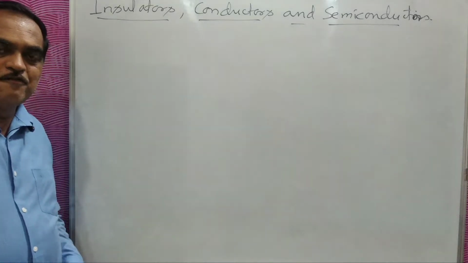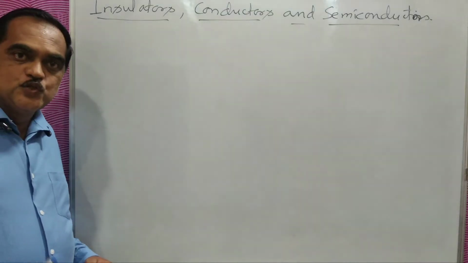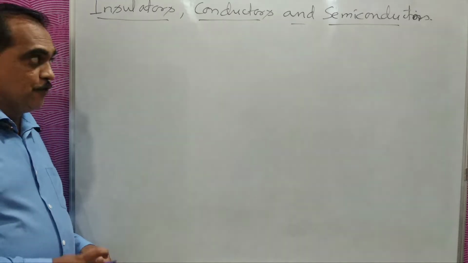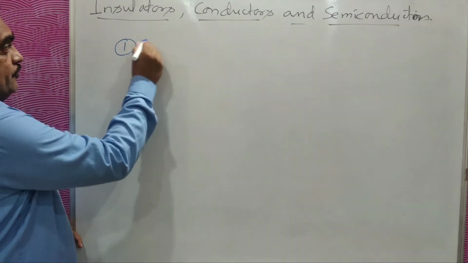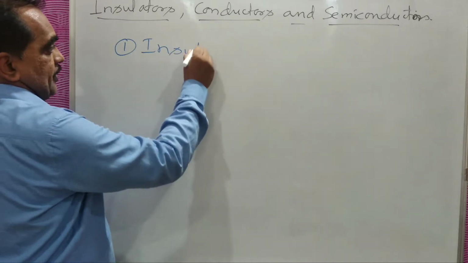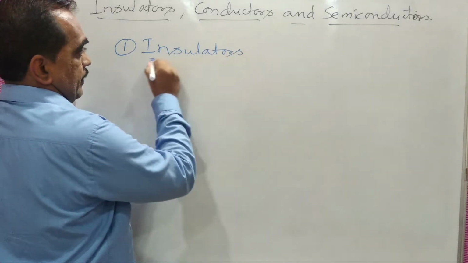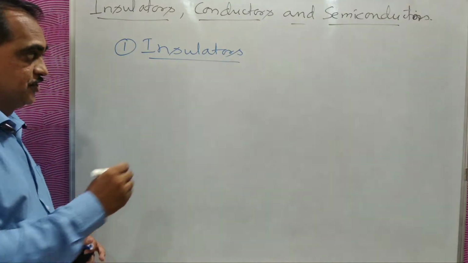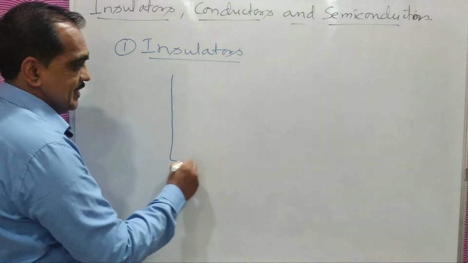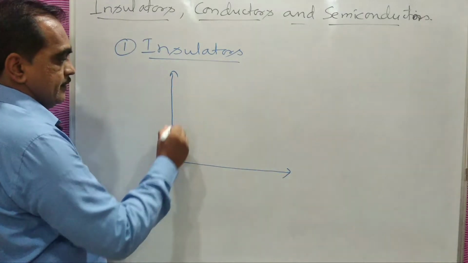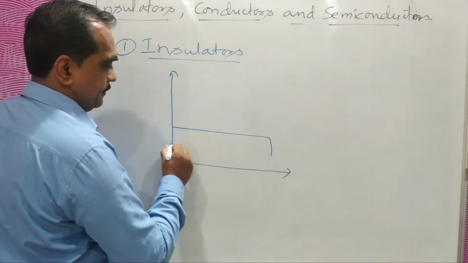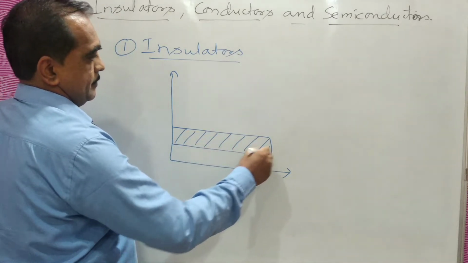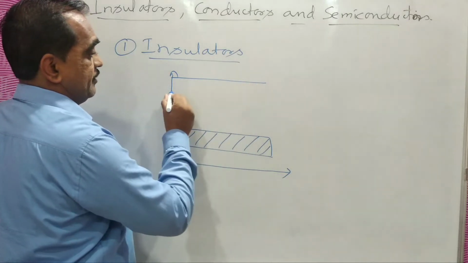Dear students, now we will see what we mean by insulators, conductors and semiconductors. First, if you speak about insulators, and if you draw the energy band diagram of valence band and conduction band, you can see the valence band will be here. This is your valence band. And the conduction band will be a little far.